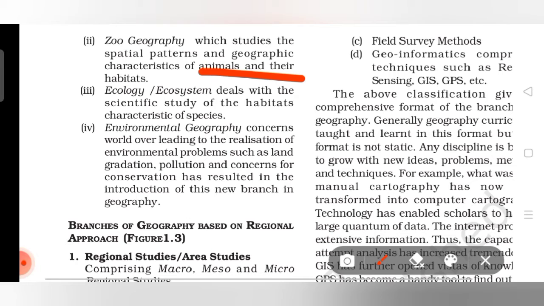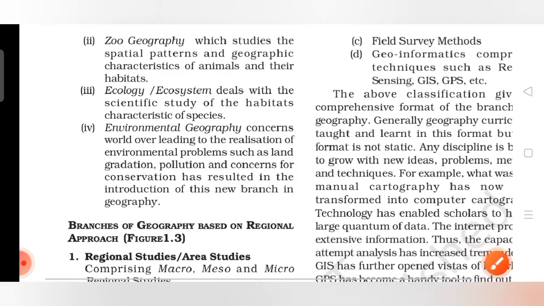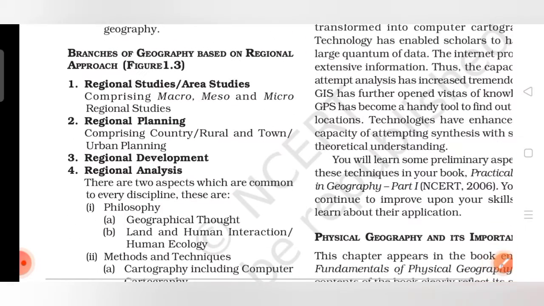Environmental geography concerns the world over, leading to the realization of environmental problems such as land degradation, pollution, and concerns for conservation, which has resulted in the introduction of this new branch in geography. Now we'll move on to the branches of geography based on regional approach. Till now we have read based on systematic approach, and now we'll move on to regional approaches.